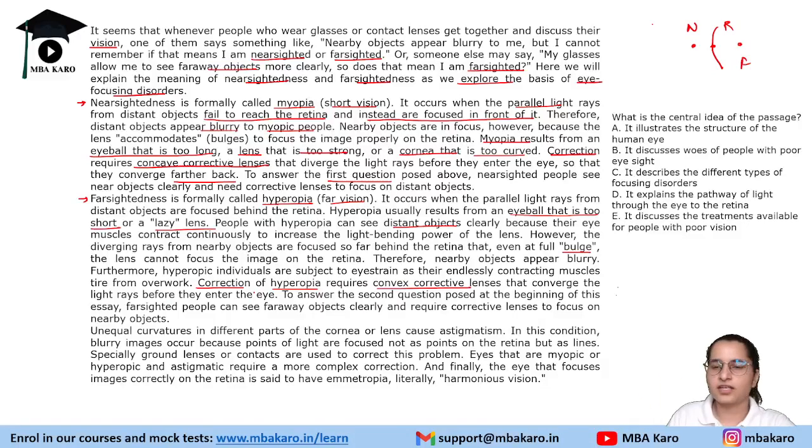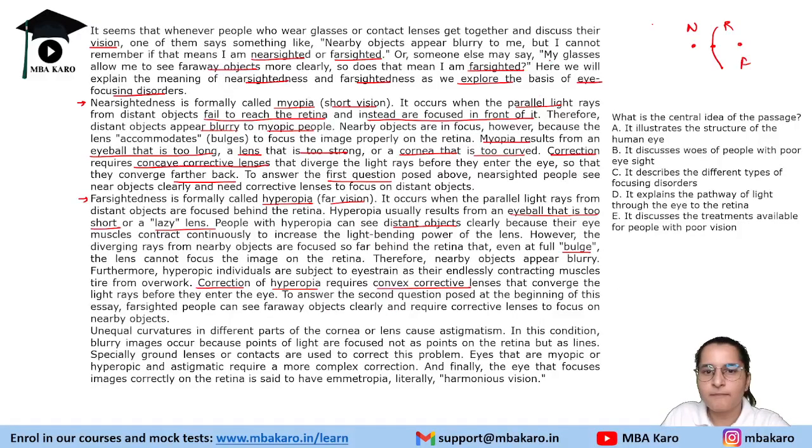So again, in both concave and convex lenses, the light rays are corrected by the time they enter the eyes. They have to be formed on the retina, right? So the lenses converge the light rays before they enter the eye. To answer the second question posed at the beginning of this essay, far-sighted people can see far away objects clearly and require corrective lenses to focus on near objects.